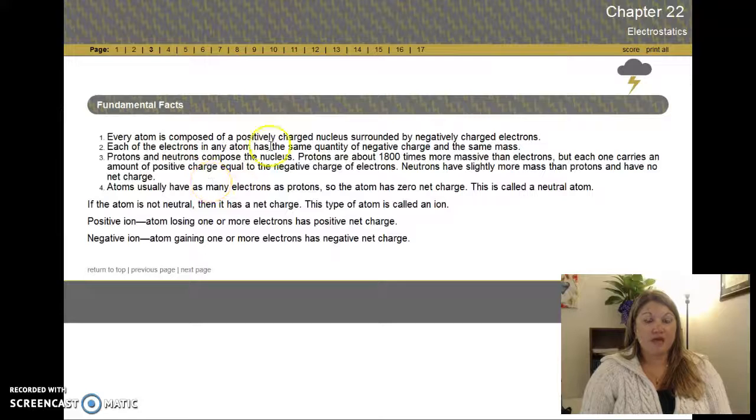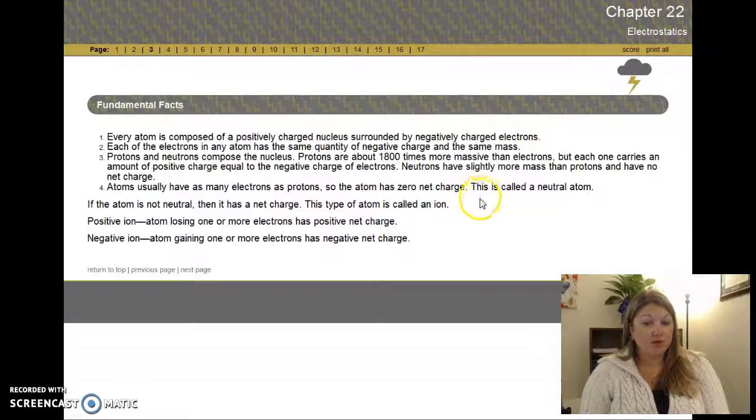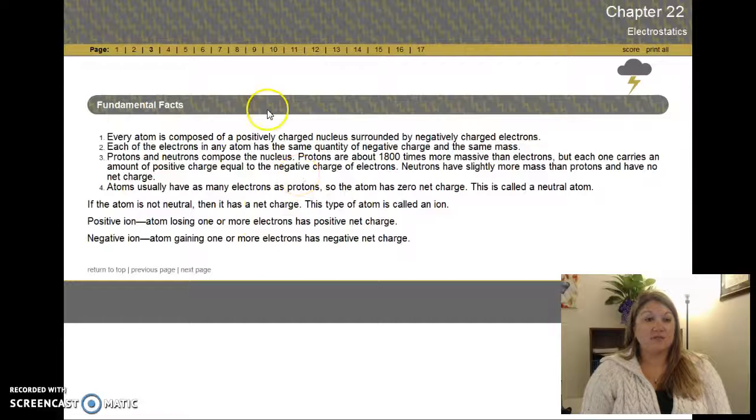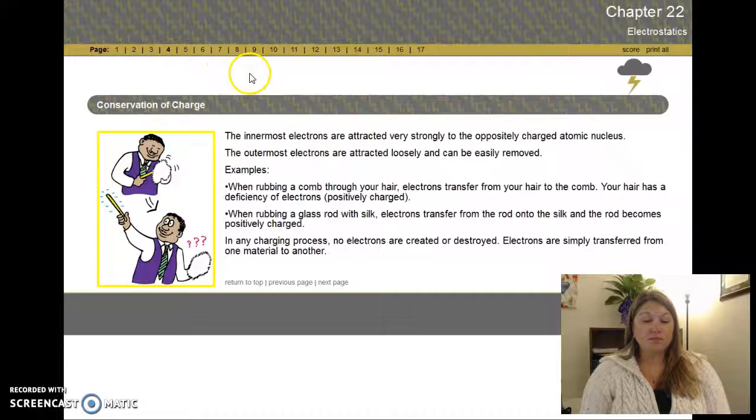Here's just a reminder how atoms are formed, what they're comprised of, where they all live. Most atoms are neutral, meaning no charge, net zero charge. But what happens when they are charged? That's when they are an ion. And all this is a refresher from, like I said, chapter 11. So just refresh yourselves there.